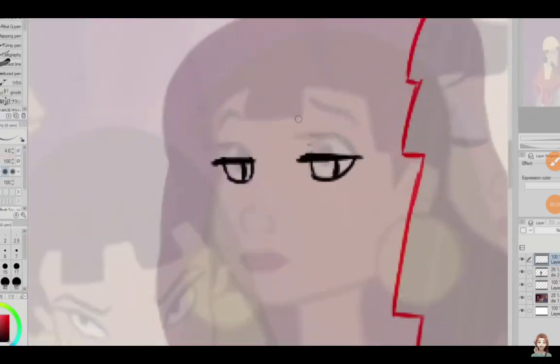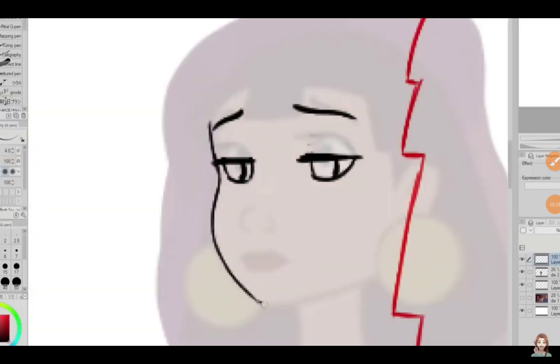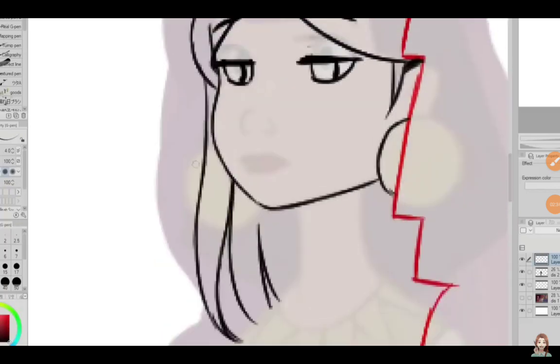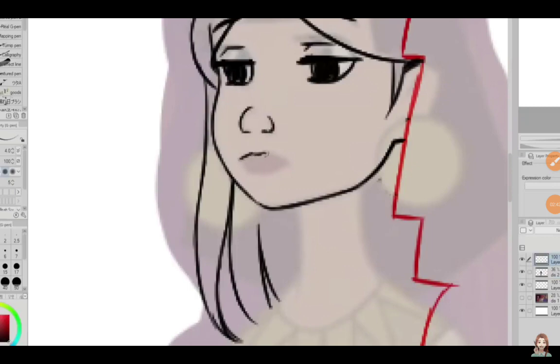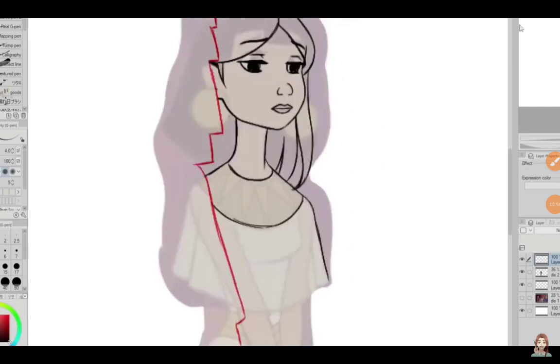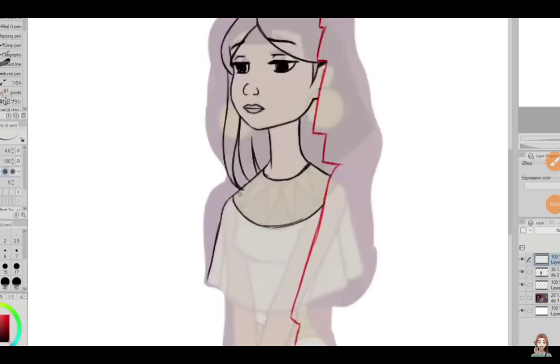For my expression, I thought I would draw myself looking disappointed because many of the other girls seem sad that Kuzco turned them down. I was going to give myself earrings, but I don't have my ears pierced, so I won't be including those. All of the girls look pretty similar, so I wanted to draw myself in a way where it does kind of look like me, but also doesn't look too different from the other girls. I don't want to stick out and look totally different from them, or else my cover will be blown. It would be really obvious that I don't belong here.